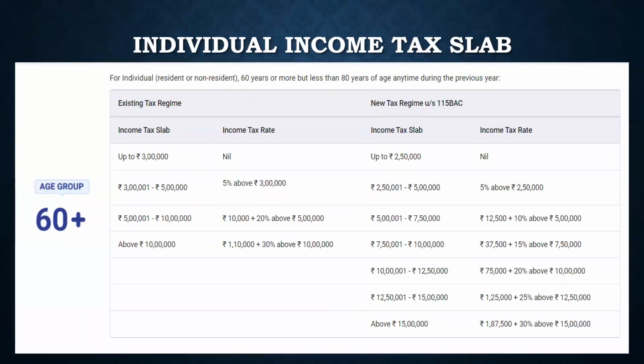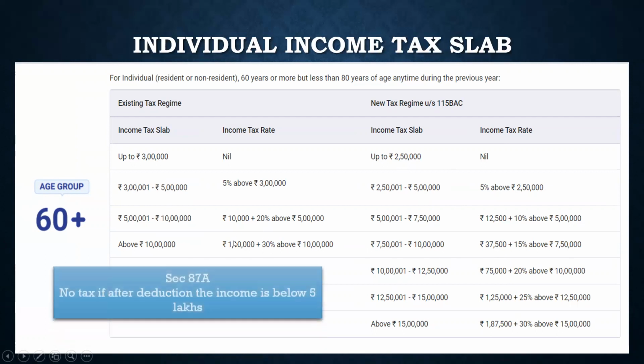Moving on, if your age group is 60 plus, that is, a senior citizen, you can see the new tax regime. I think those are more or less similar. But in this case, the bracket shifts, from 3 lakh to 5 lakh. Earlier it was 2 lakh 50,000. Now it is 3 lakh. Then 5 lakh to 10 lakh is the same 20%, and 10 lakh and above is 30%. Once again, that same thing applies.